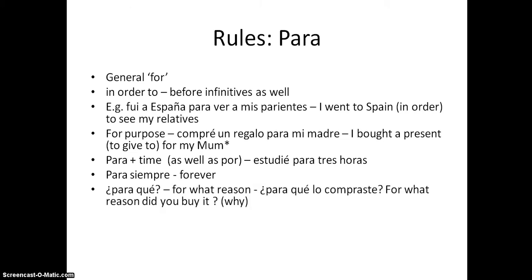"¿Para qué?" For what reason, you might say as a question. "¿Para qué lo compraste?" For what reason did you buy it? I.e., why did you buy it?